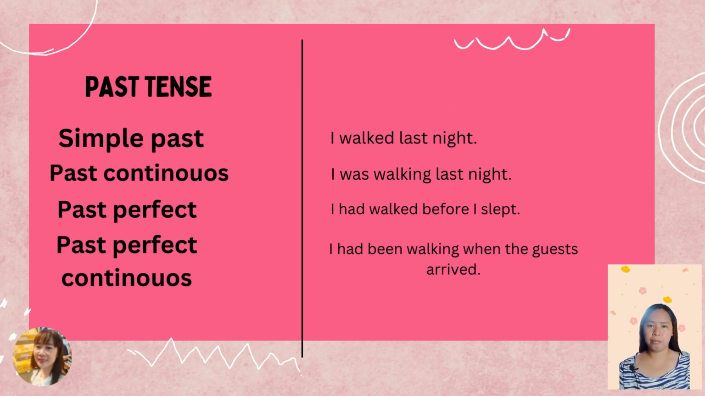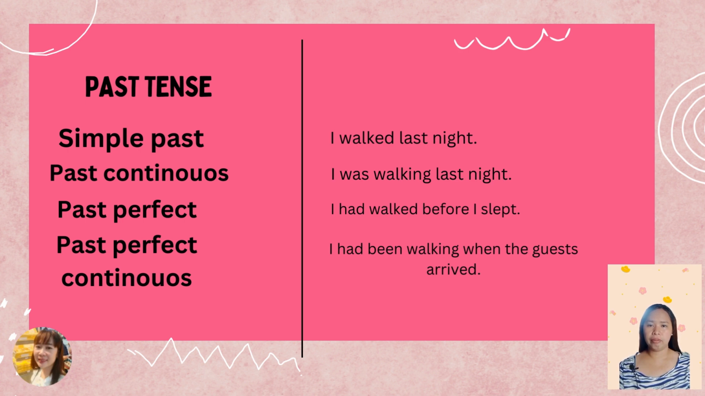Now let's move forward to the next category of tense, the past tense. First is the simple past. Here, we just need to add ed to the regular form of the verb. For example, I walked last night. Last night means the action that you did in the past. The action is over. Walked.